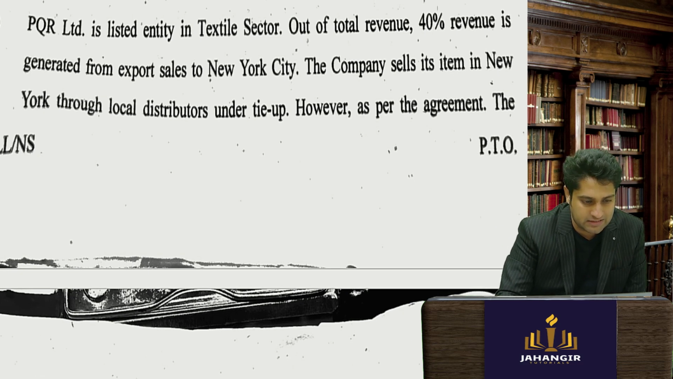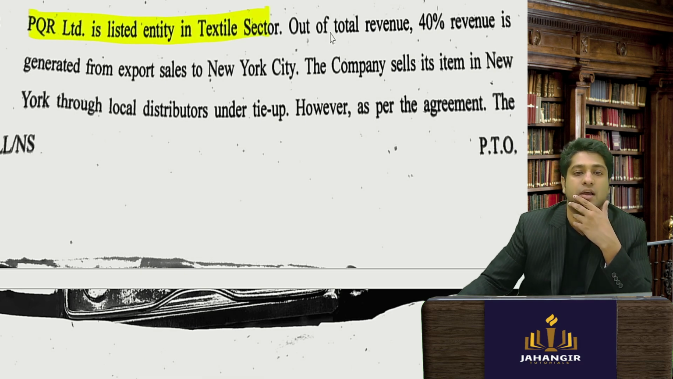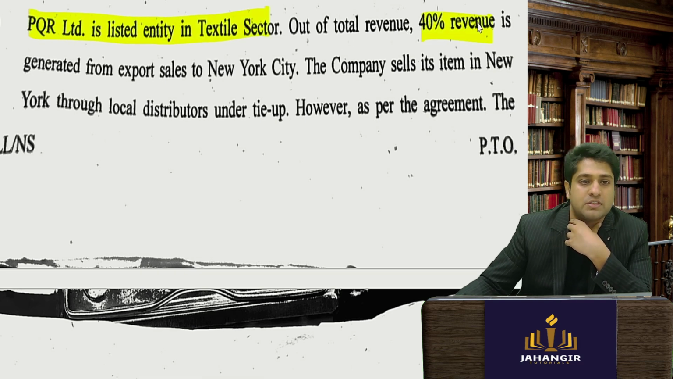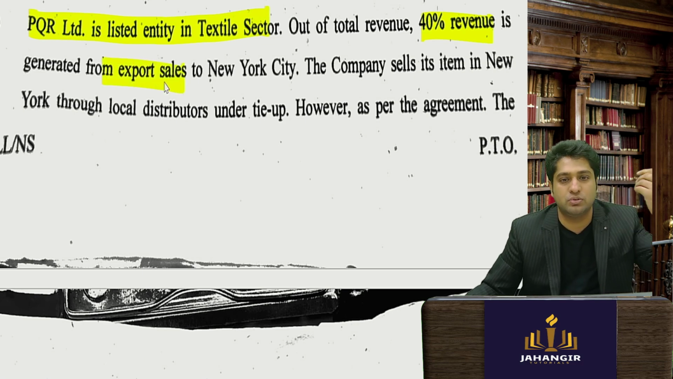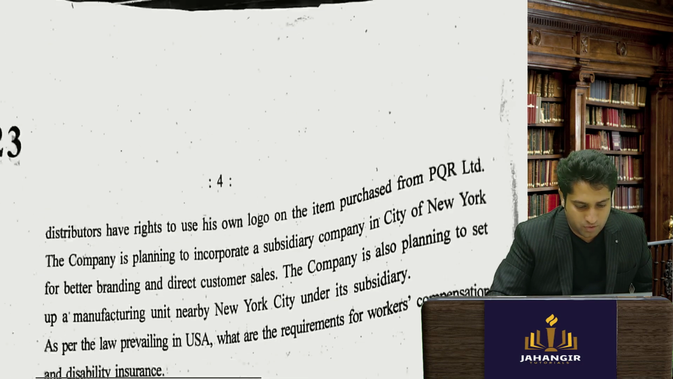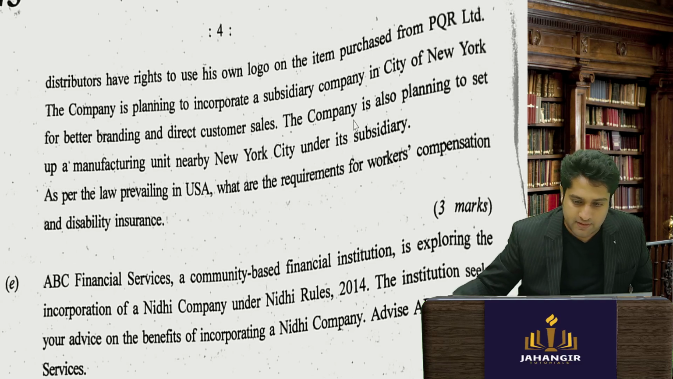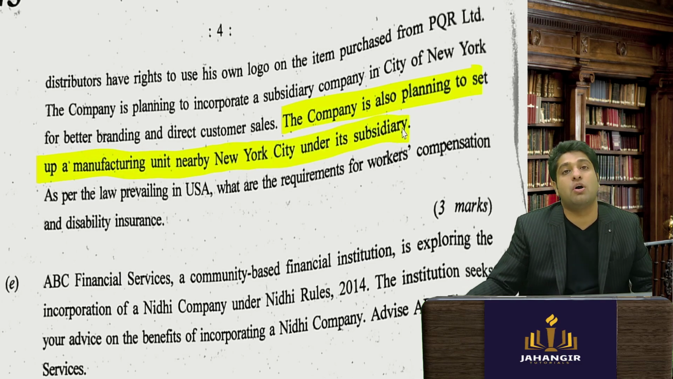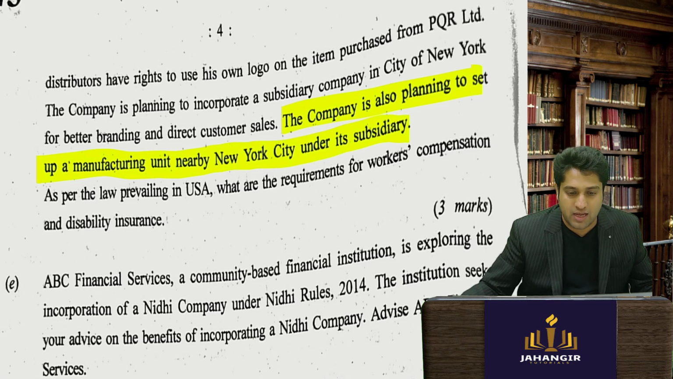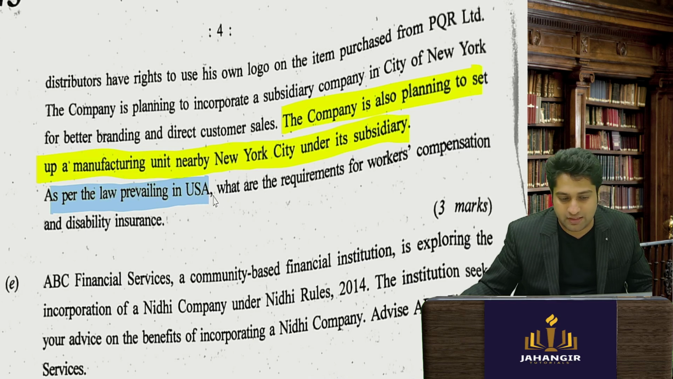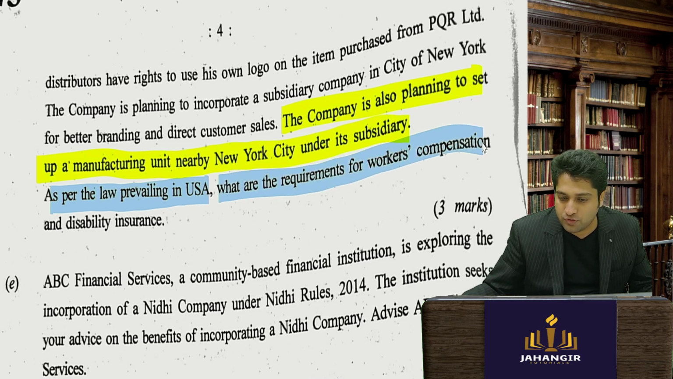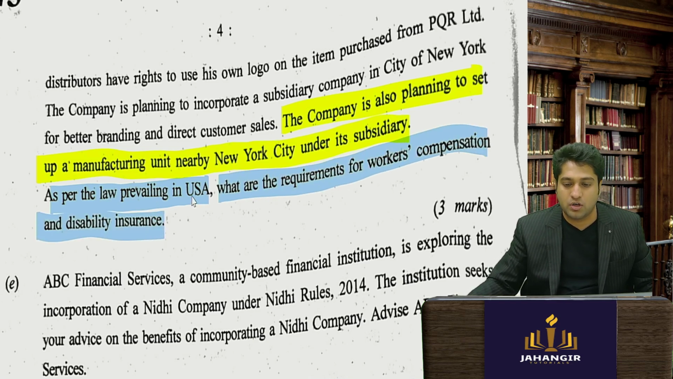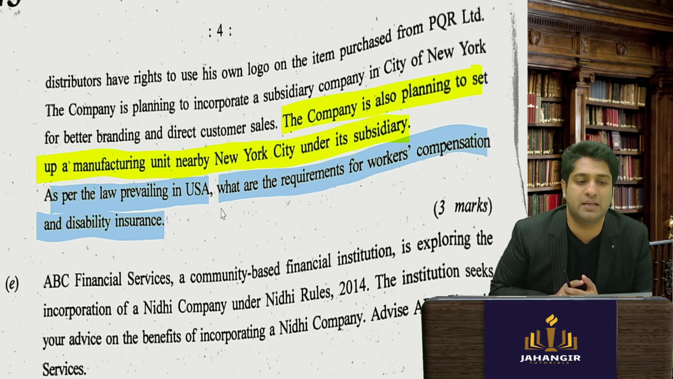Again, they have asked, PQR is a listed entity in textile. Out of the revenue, 40% of its revenue is generated from sales to New York. So let's see what is the question. The company is also planning to start a manufacturing unit nearby New York under its subsidiary. As per the prevailing law in USA, what are the requirements for setting up your workman compensation and disability insurance?